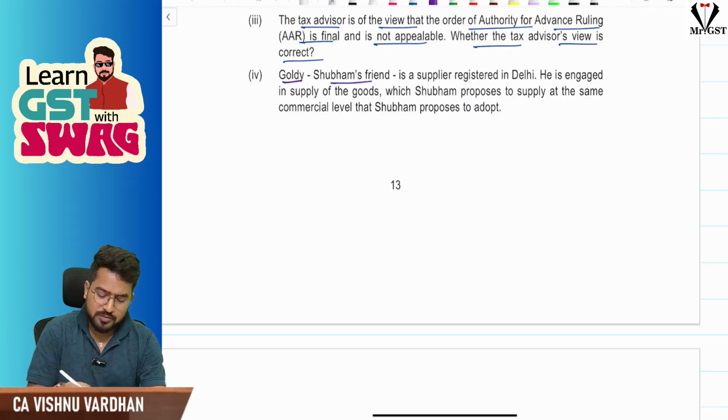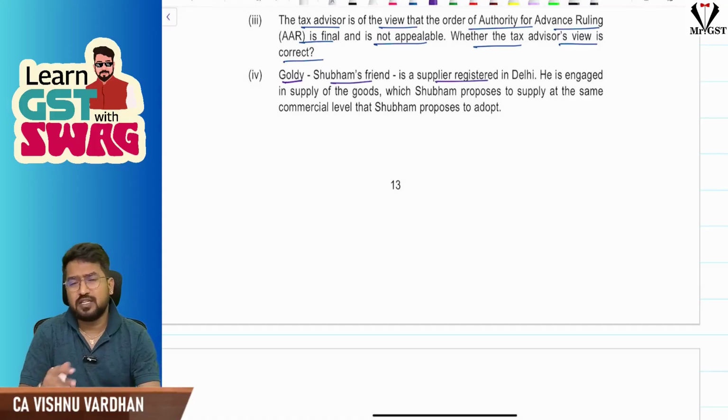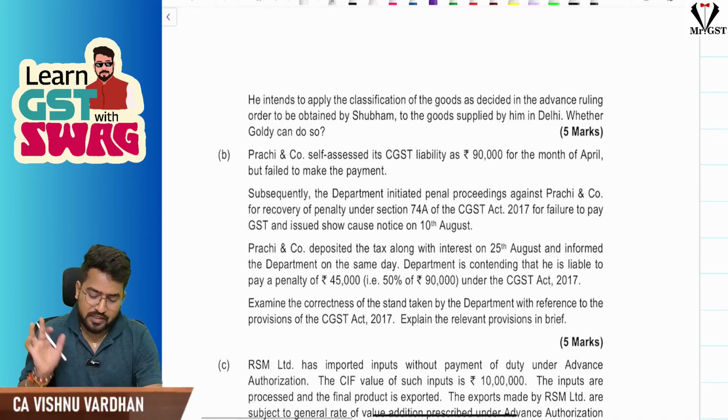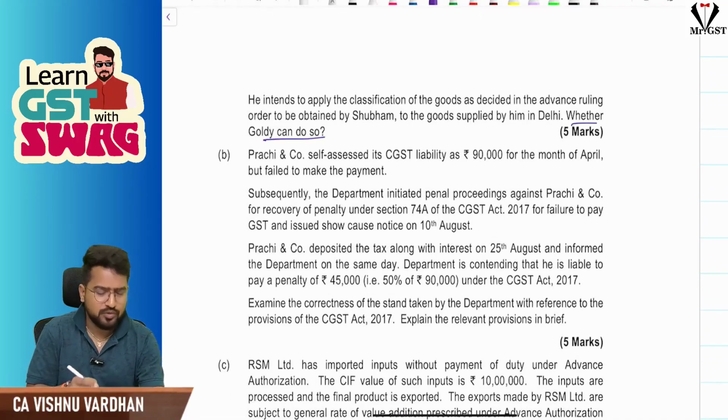Next, Goldie, Shubham's friend, is a supplier. That fellow is also doing the same business or going to do the same business. Whatever order this fellow Shubham gets, the same order I will also follow, like that he is feeling. Whether he can do so, no, absolutely no.